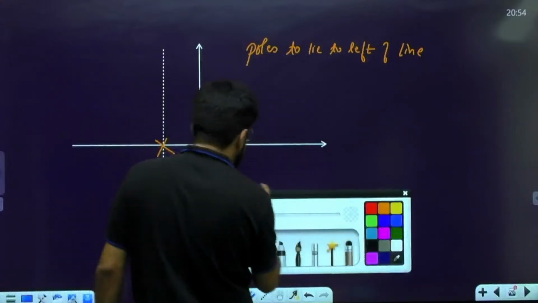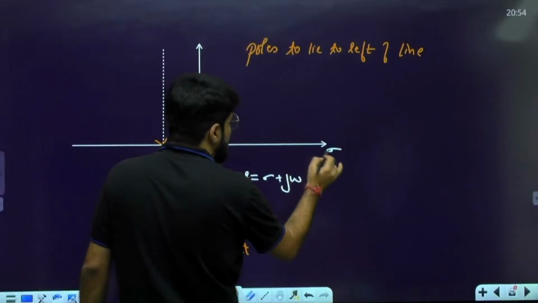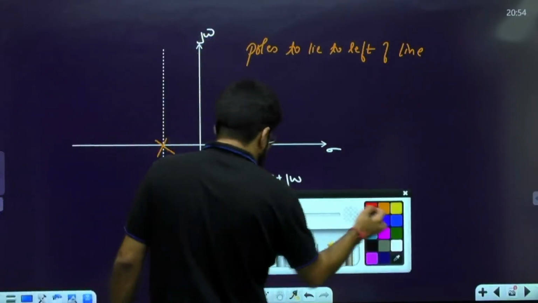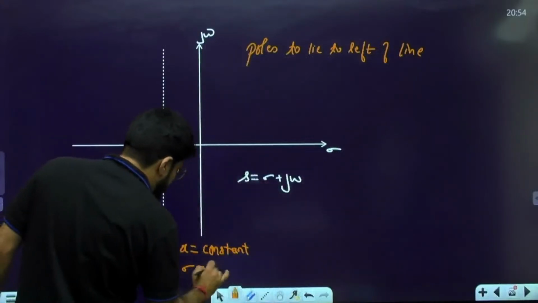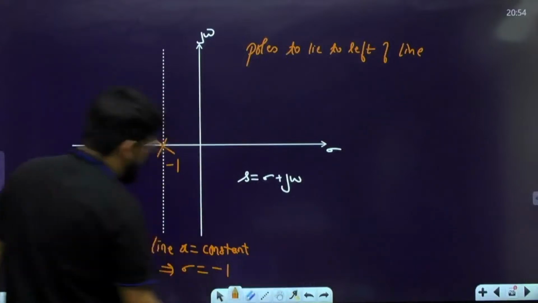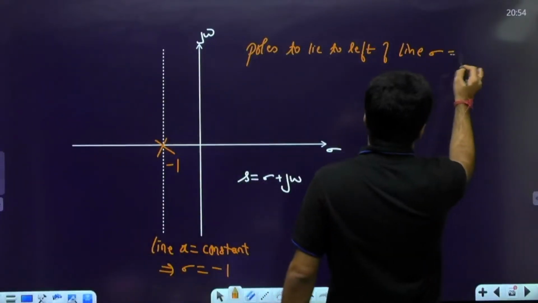S is given by sigma plus j omega; the real part is sigma and the imaginary part is j omega. So this line is sigma equal to constant, and that constant is minus 1. You want the poles to lie to the left of the line sigma equal to minus 1.